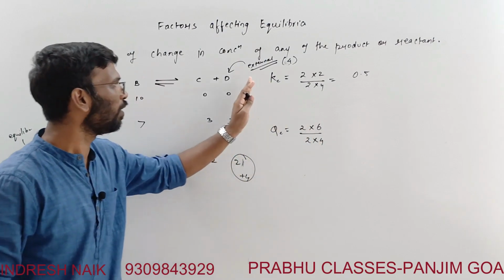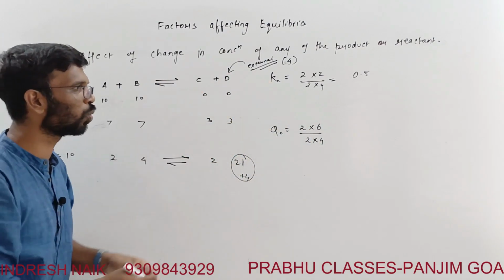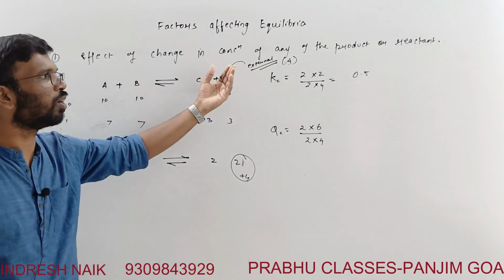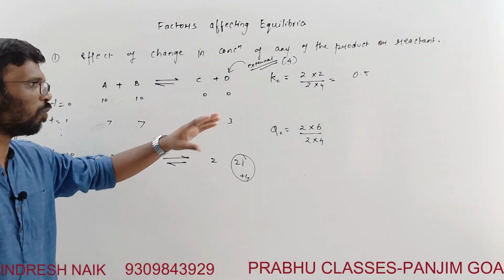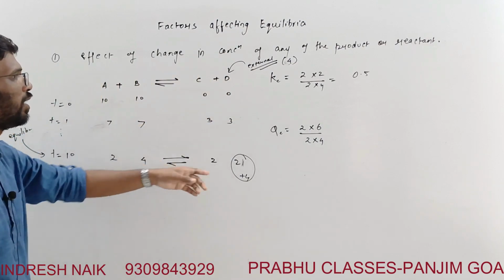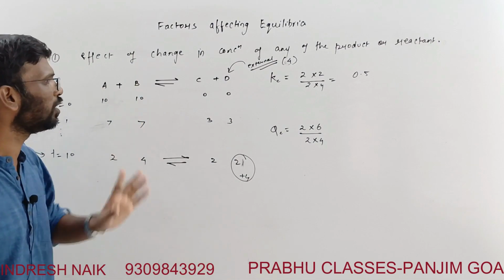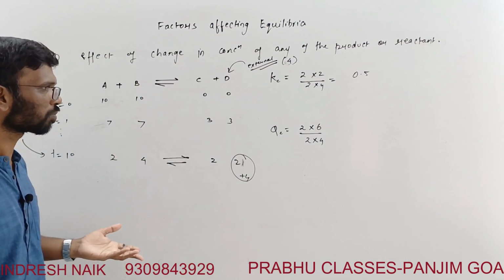So the reaction will go in a backward direction so that it undoes the effect of whatever is done. What will happen if this goes in a backward direction? The concentration of D is surely going to fall and that of A is going to increase. Yes.